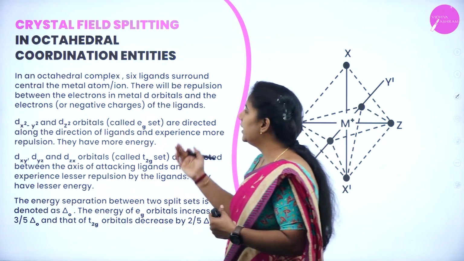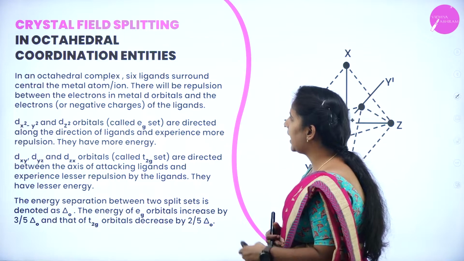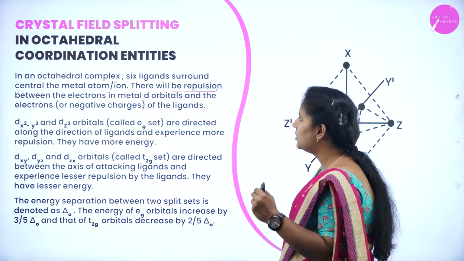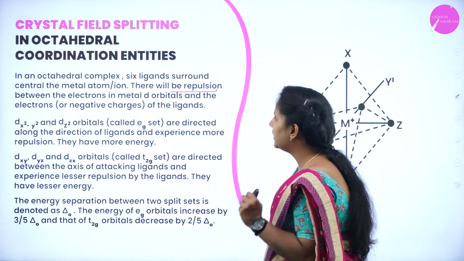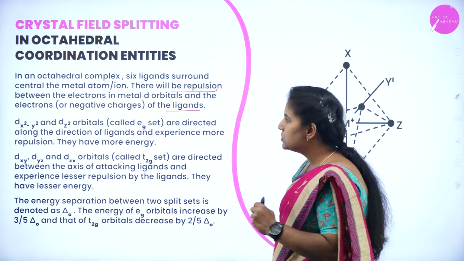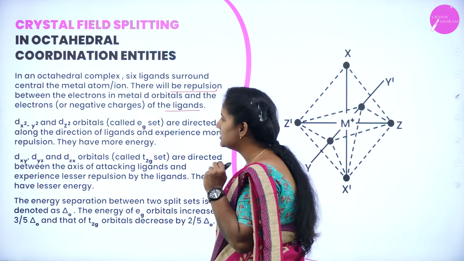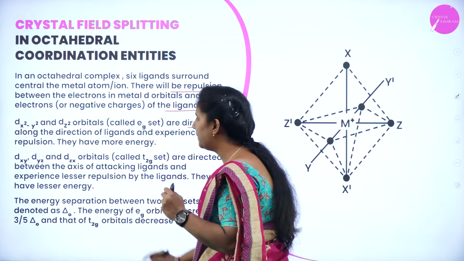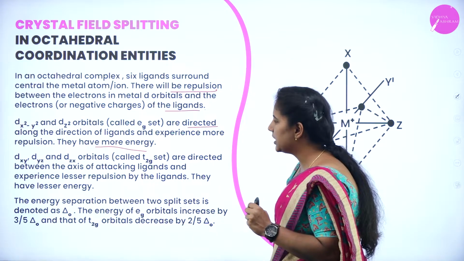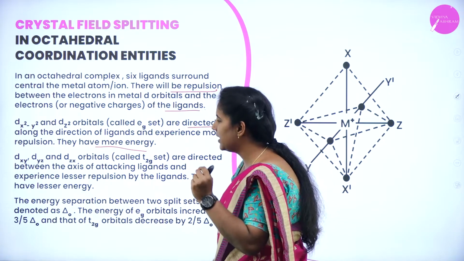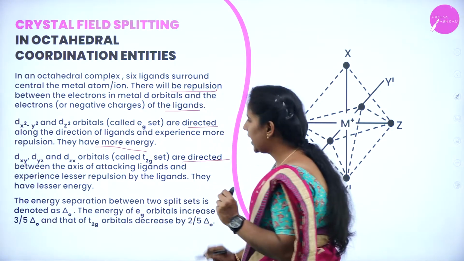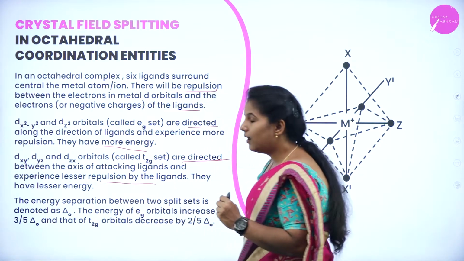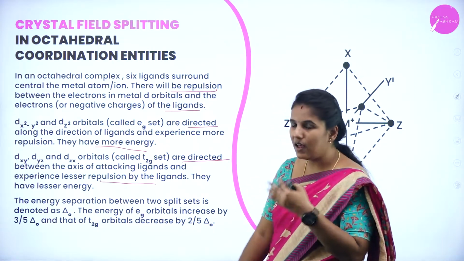Is it right? Yes. In octahedral complexes, with 6 ligands surrounding the central metal atom, there will be repulsions between the electrons in the metal d orbitals and the electrons of the ligands. So the dz square and dx square minus y square orbitals are directed along the directions of the ligands and experience more repulsion, and hence they have more energy. Whereas the dxy, dyz and dzx orbitals are directed between the axes of the attracting ligands, hence they experience lesser repulsion, and hence they have lesser energy.